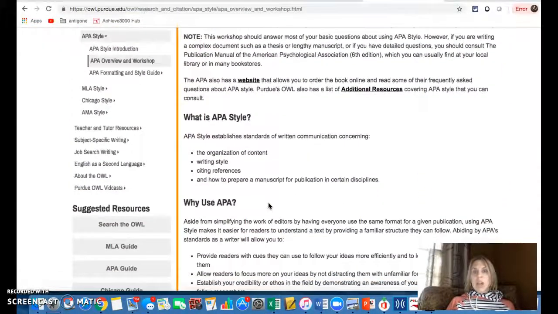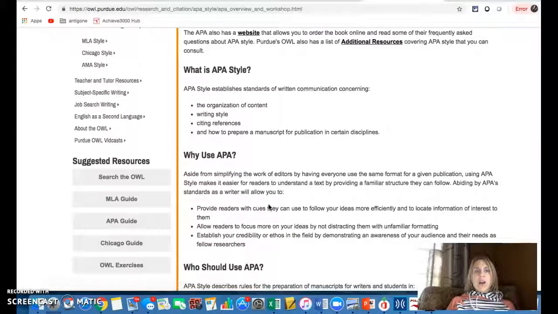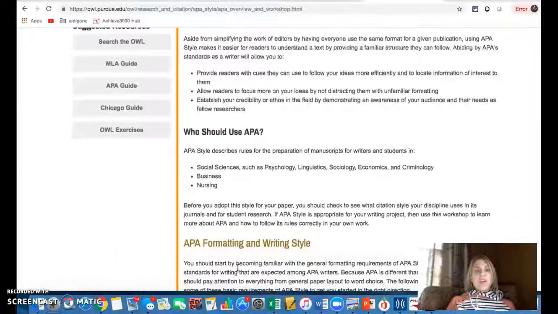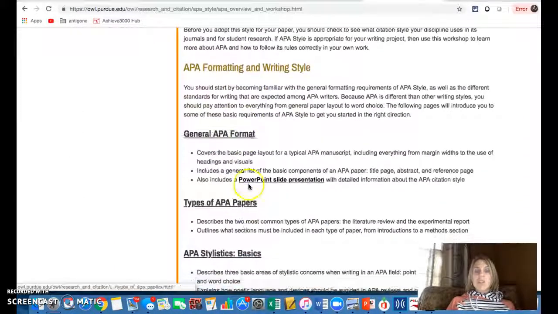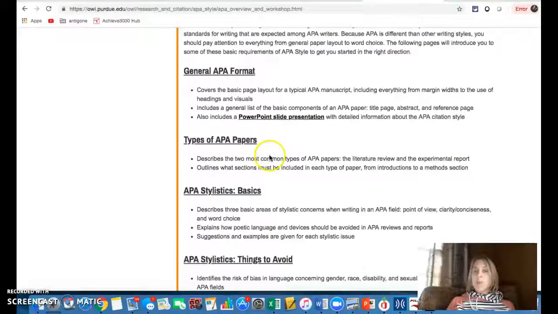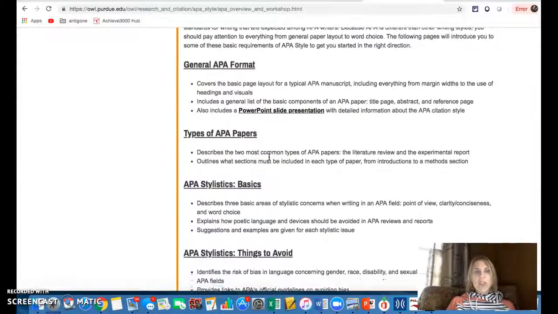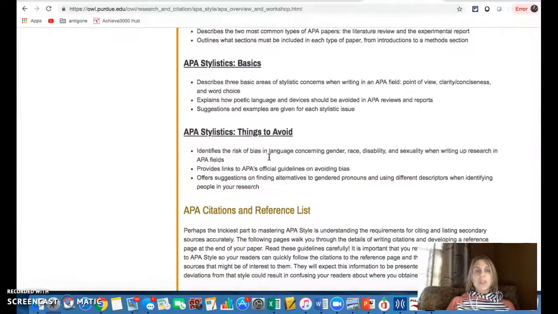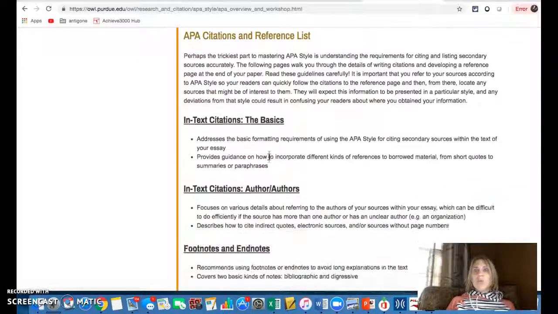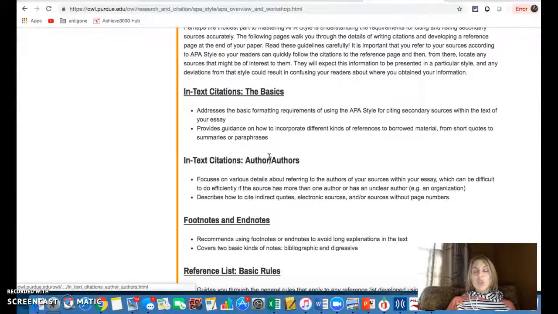This is something that I had asked you to read earlier in the week, talking about what is APA style, why people use it, and who should use it. Also gives you some things about the general APA formats. There's a PowerPoint slide presentation if you want to check that out. Different types of papers. And so reading through this, which hopefully you already did, you should have an idea as to the overview of what APA is all about.